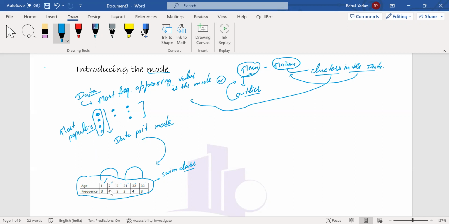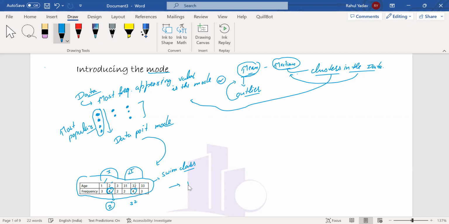With two clusters, we can't go for median, so we go for mode. For the children group, the mode is 2, because the frequency for age 2 is maximum, that is 4. Similarly, for age 32 the frequency is maximum in cluster 2.